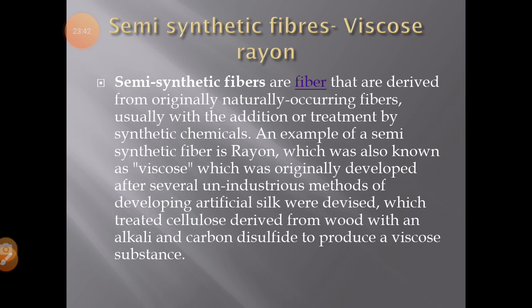Viscose is forced through spinnerets which have very small holes into an acid bath, and the filaments of viscose rayon are obtained. It is very easy to understand.